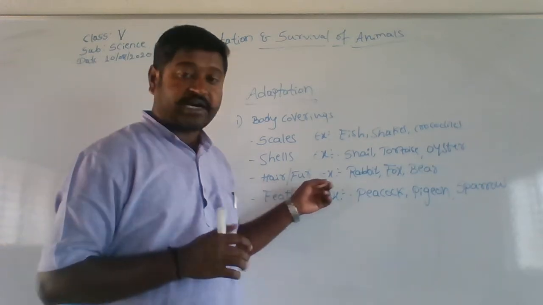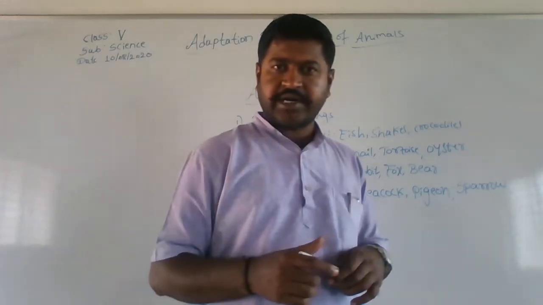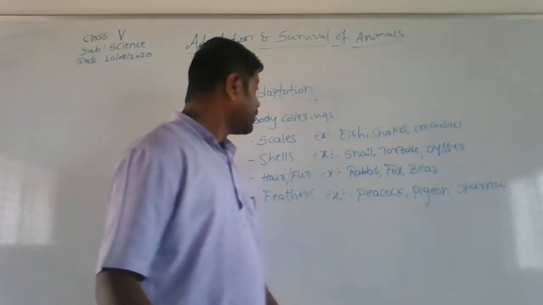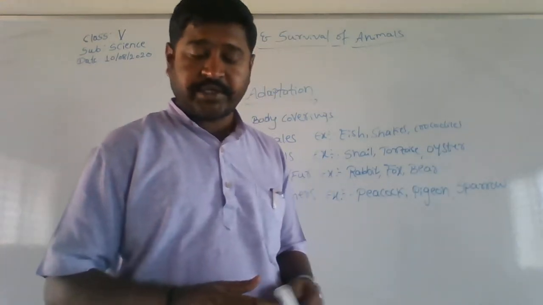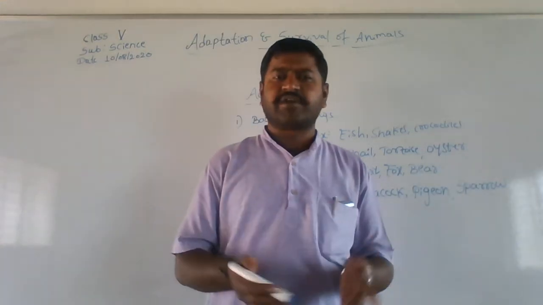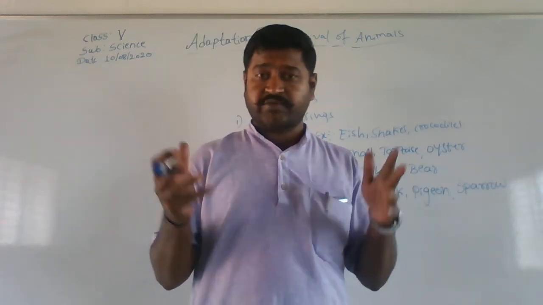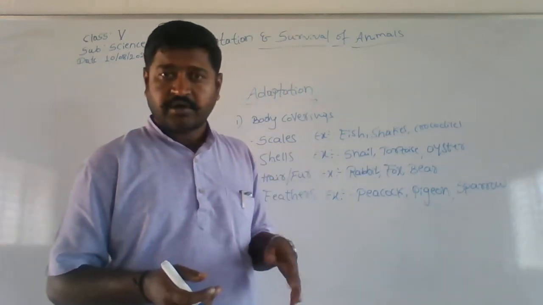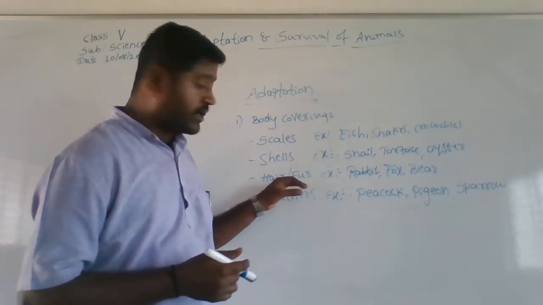The next we have hair and fur. It is rabbit, fox and bear. So here, rabbit, fox and bear, what are they doing? They are protecting themselves if there is too much heat, too much cold, or too much rain. They get protected by their hair or fur.